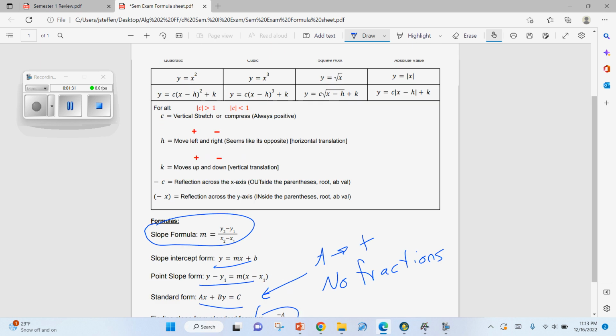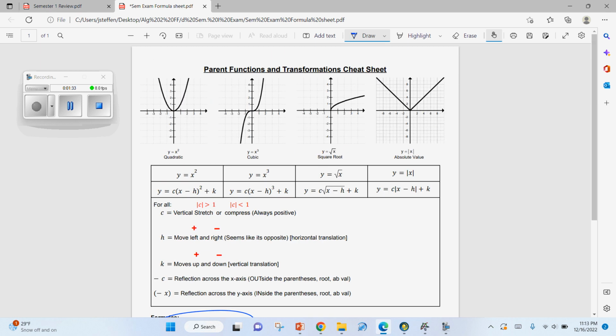I will tell you before we even start, and if I remember, I'll try to point it out, but there are a couple problems that if you just have this or if you just look at this, that pretty much gives you the answers.